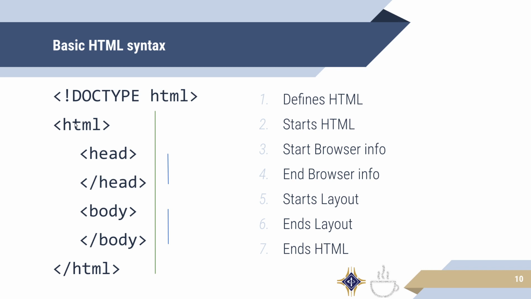Then we actually have an opening HTML tag, as you can see, and the corresponding close tag, and that represents the actual HTML for your site. Meaning in between is all of the code the browser will use to render the page. Within the HTML, there are two required sections, the head and the body. The head is mostly for your browser. It has metadata like links you're pulling in, style sheets or other scripts, or things like the author of the web page, a sitemap, or the title of the tab. Really stuff that is not important for the browser rendering, but is important for the browser to properly display the page and represent the content on the page.